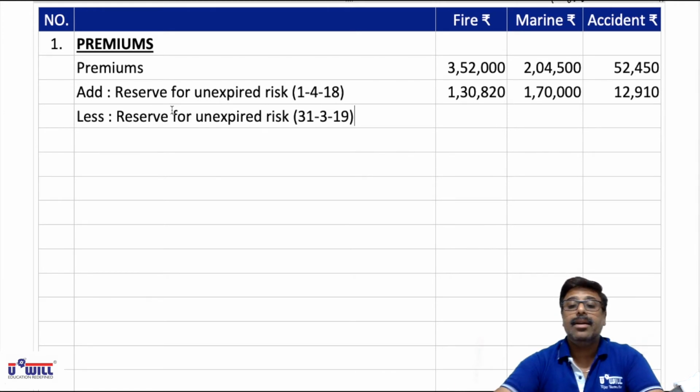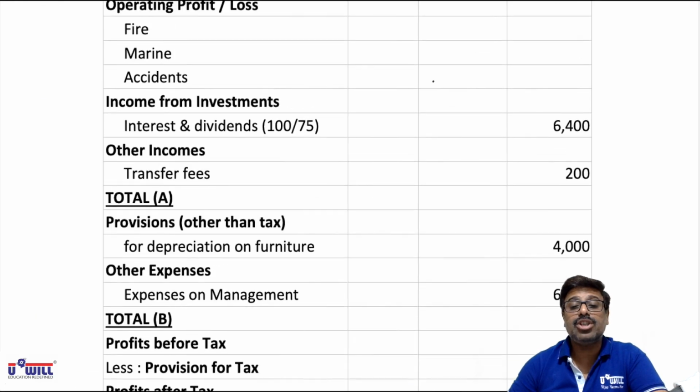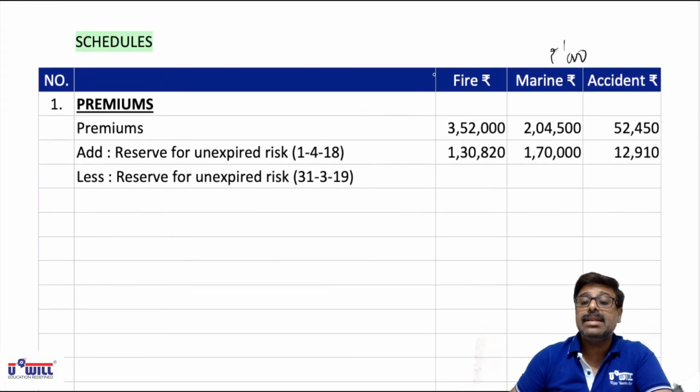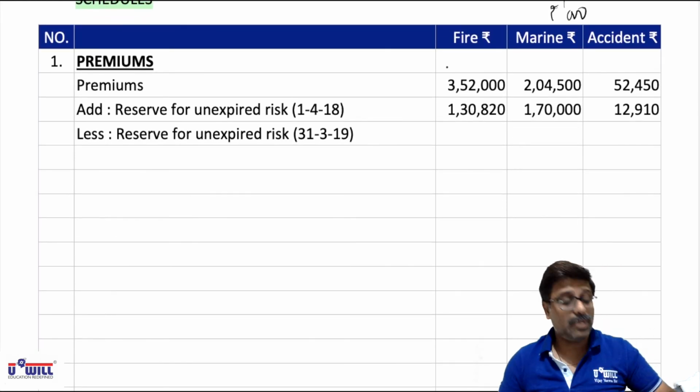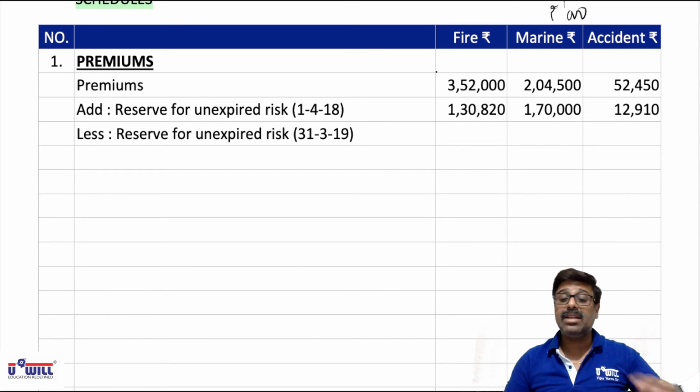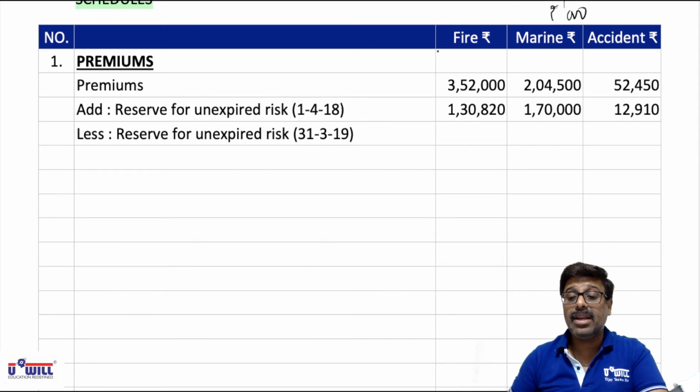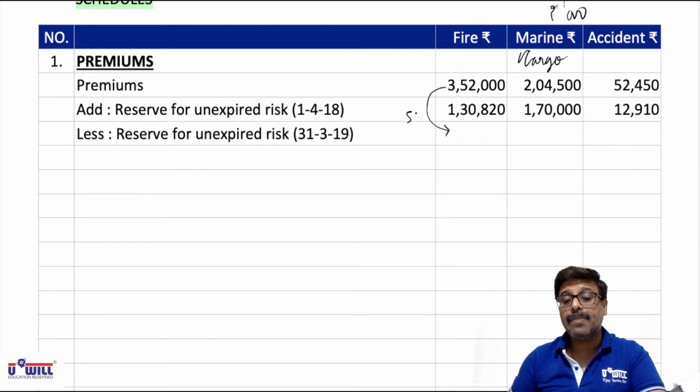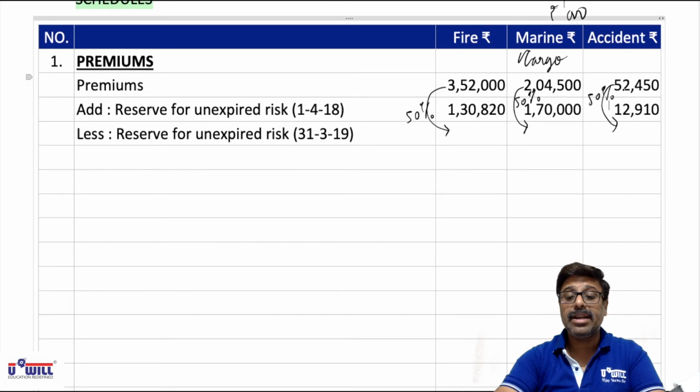31,390. Now here nothing is mentioned in the question, so we have to remember those percentages: except marine hull business, which is 100%, all other businesses we have to create 50% only. Here also marine is not hull business but cargo business, so we'll create 50%. So 3,52,000 50%, 2,04,500 50%, and also 52,450 50%. Okay, 50% of these amounts will be created over here.